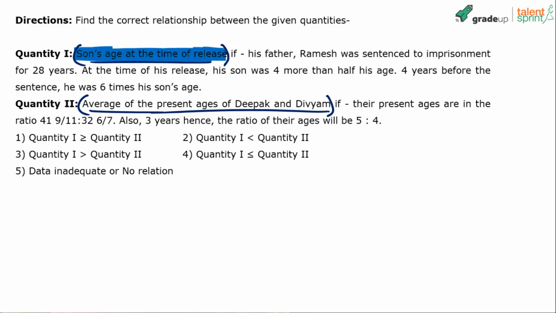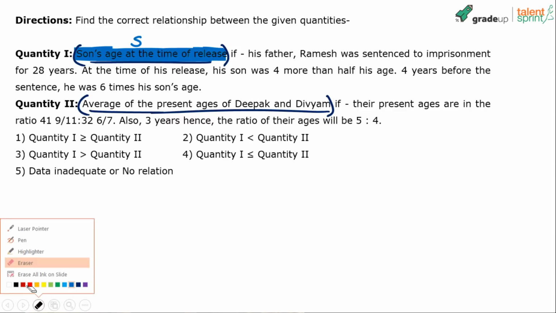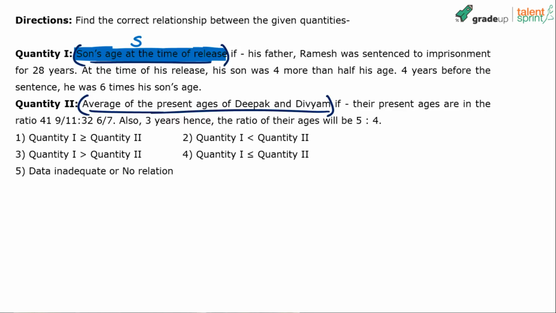Now let us assume that son's age is S and father's age is F. Right? What ages? Ages at the time of release. Son's age at the time of release is S. Father's age also at the time of release will be F. Yes or no? S and F are the ages at the time of release. Ramesh is the name of the father. Anyway, that doesn't matter. He was sentenced to imprisonment for 28 years.